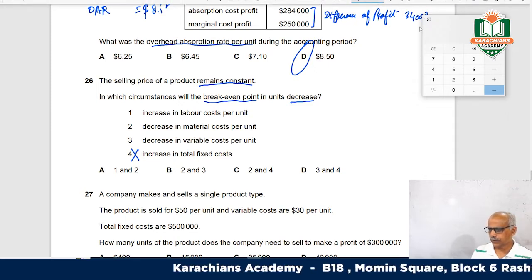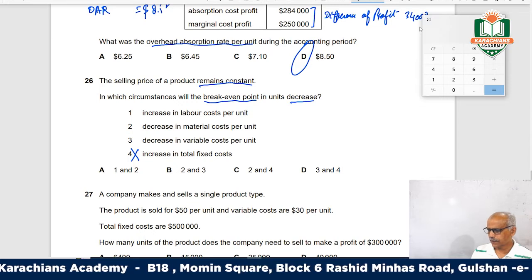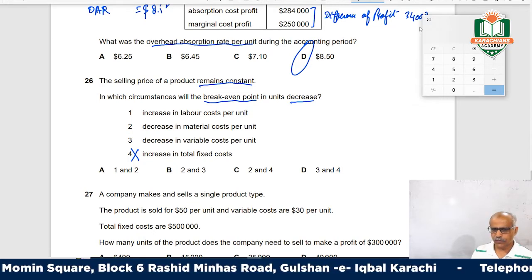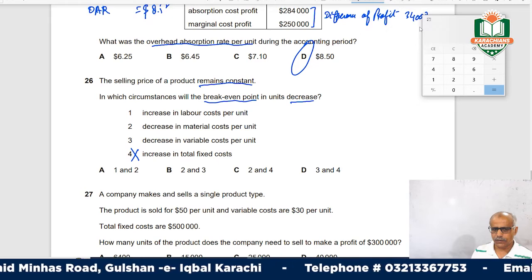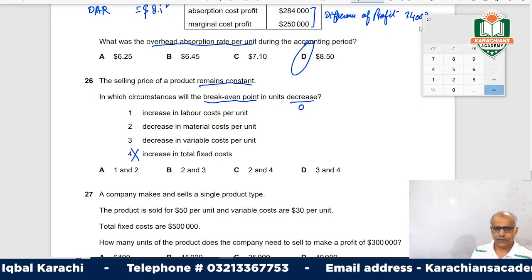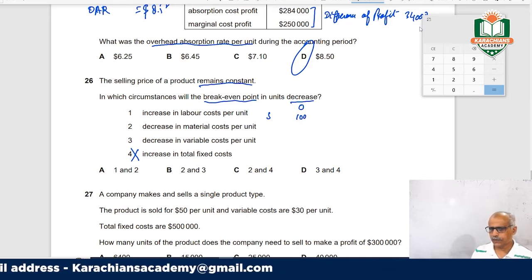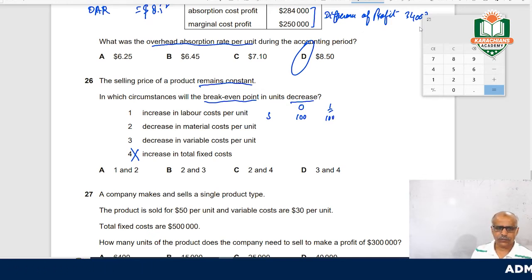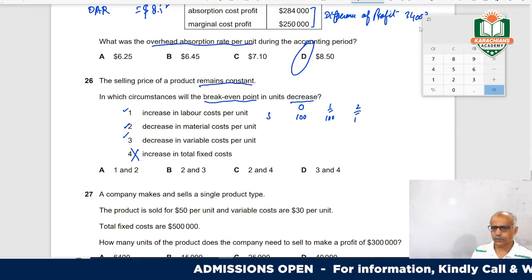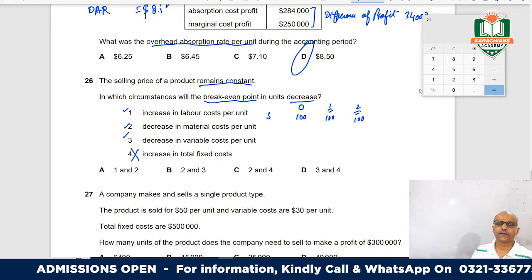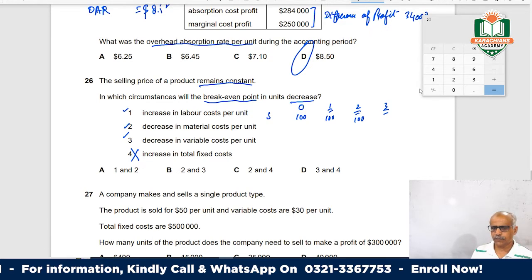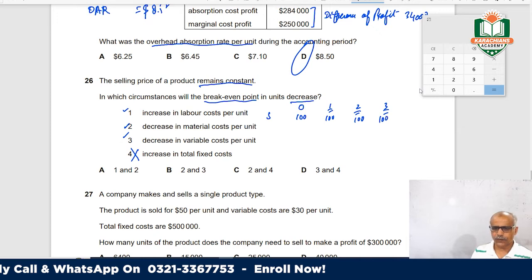Because sales prices are constant, the sales price is fixed at 100 in option 1, 2 and 3. By a very short example, this is the sales price.